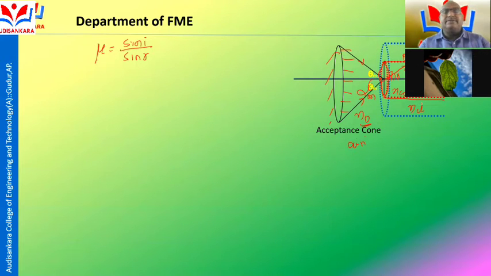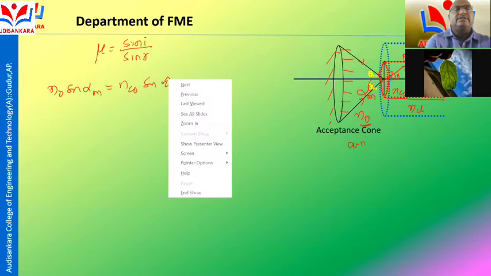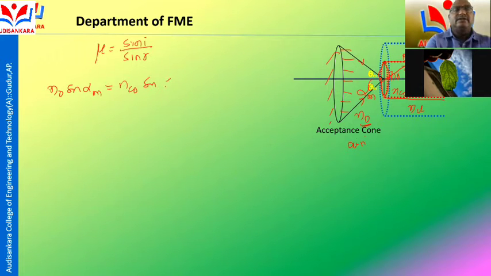According to the condition of reflection, for the propagation of light from the air medium to the core medium, N naught sin alpha m is equal to NCO sin theta. Here N naught is the air medium and NCO is the core medium. But theta is the light emerging parallel to the stepwise signal, so theta is equal to 90 minus theta c.